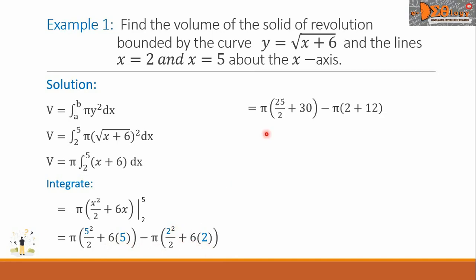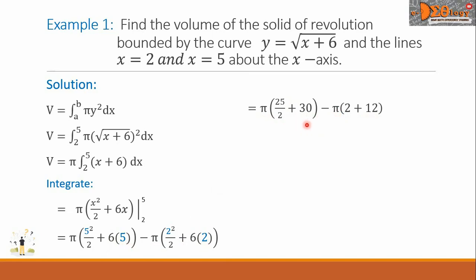Simplifying further, the first group becomes pi times the quantity 25 over 2 plus 30 minus the second group, pi times the quantity 2 plus 12.